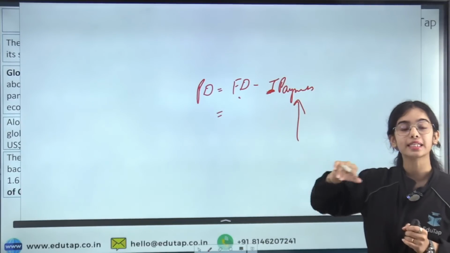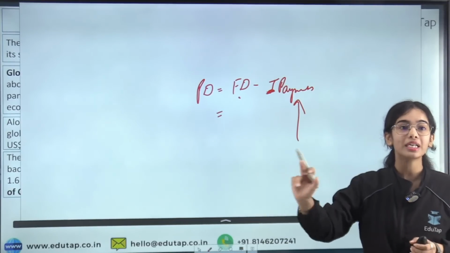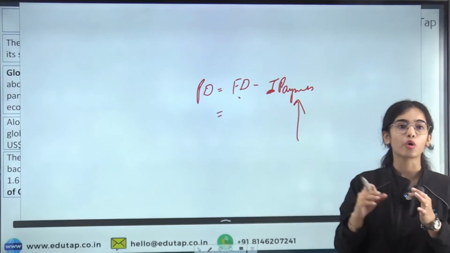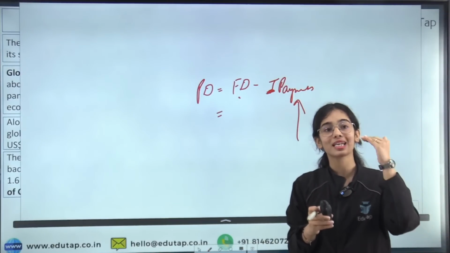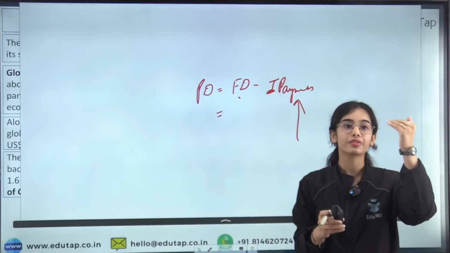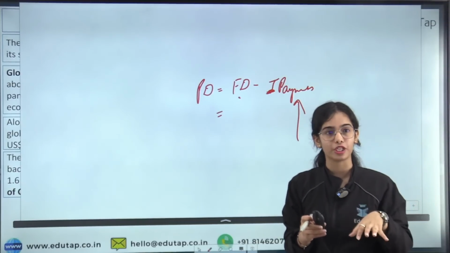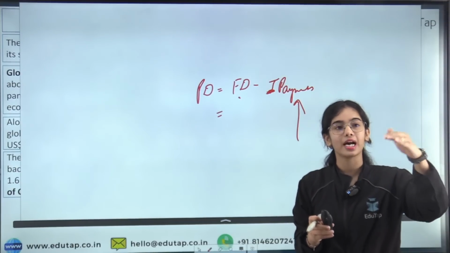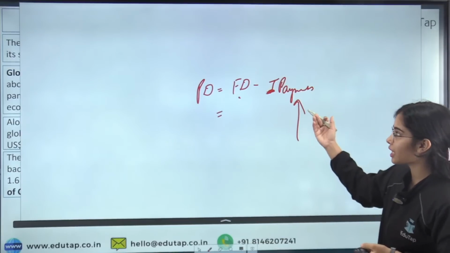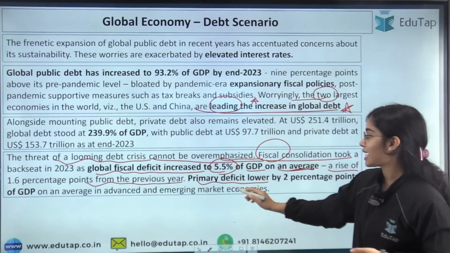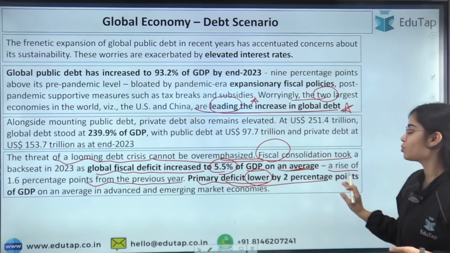You can understand that the interest at the global level is very high because all the major monetary authorities are keeping the interest rates very high to lower the inflation. So when the interest rates are very high, interest payments will be very high. So the primary deficit has actually decreased by 2 percentage points.